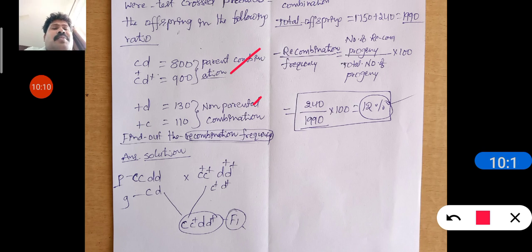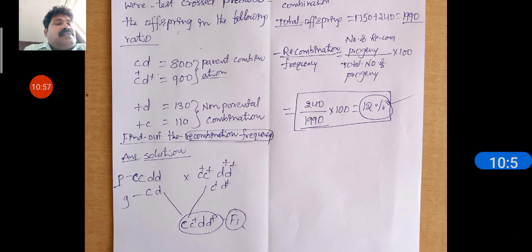Now we will solve this problem. In the solution, this one is the parental gametes. So small c, D and D is homozygous dominant, and the recessive gametes are c plus, c plus, d plus, d plus. These are the parental combinations. And here, c d and c plus d plus are the gametes. Now the F1 hybrid, c, c plus, d, d plus, will be like this.